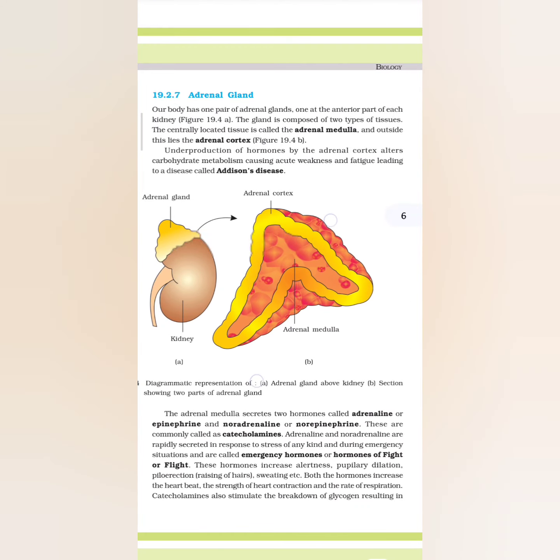Gluconeogenesis means glucose formation, which also contributes to hyperglycemia. Hyperglycemia is a condition in which the glucose level increases in the blood. Glucagon reduces the cellular glucose uptake and utilization. Thus, glucagon is a hyperglycemic hormone.